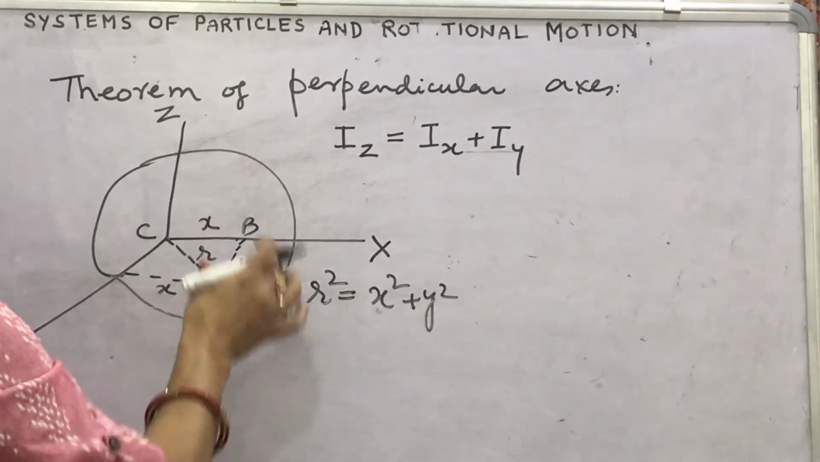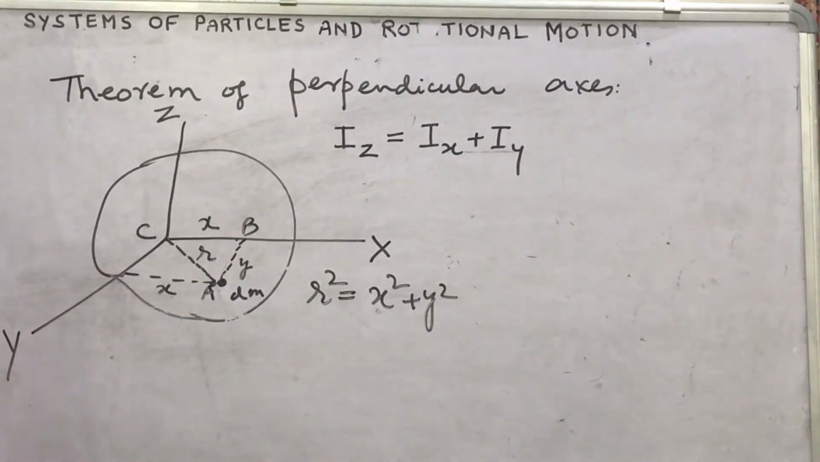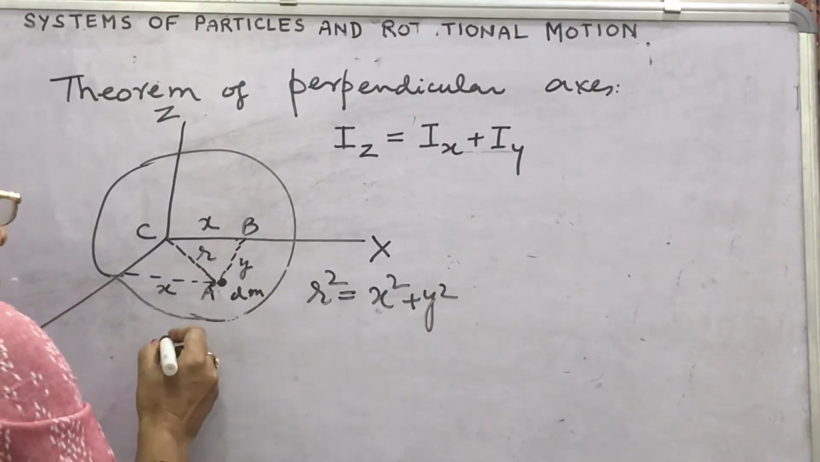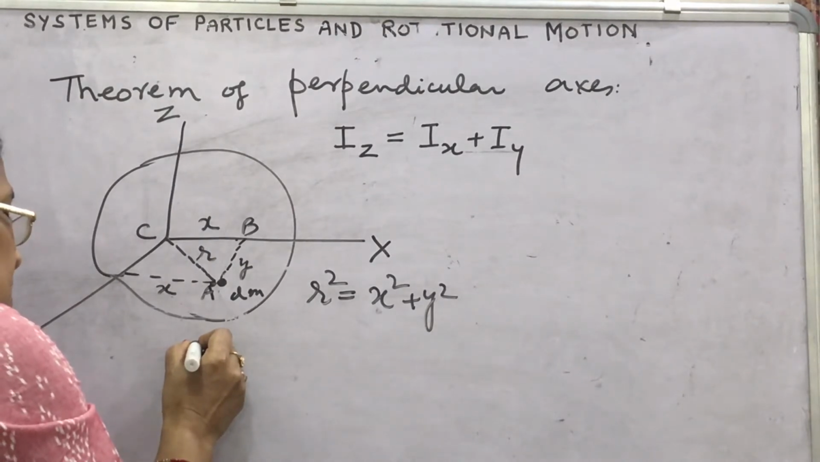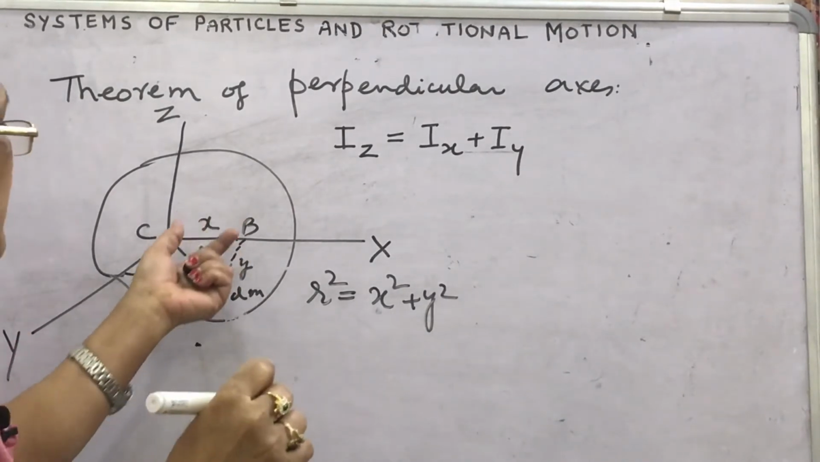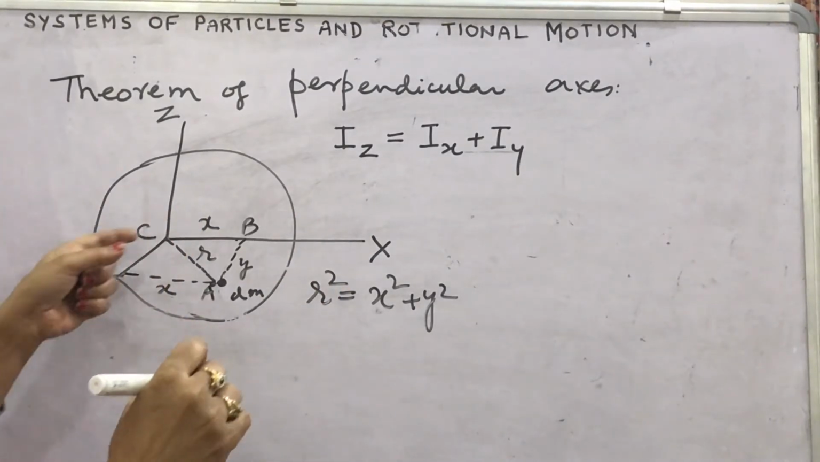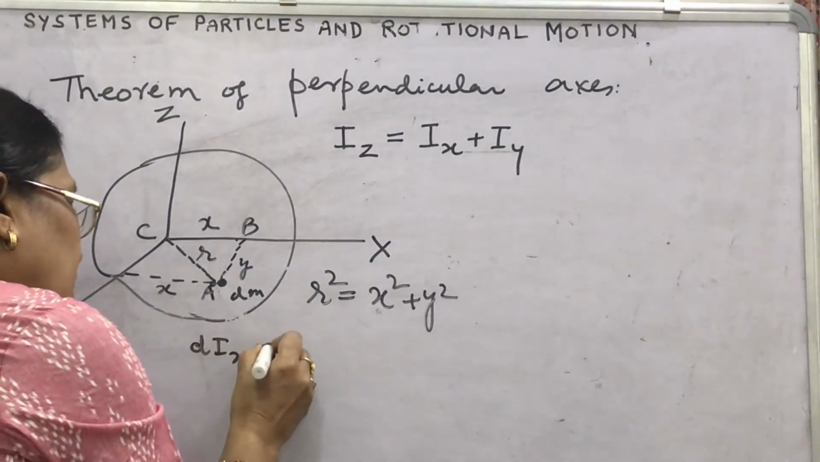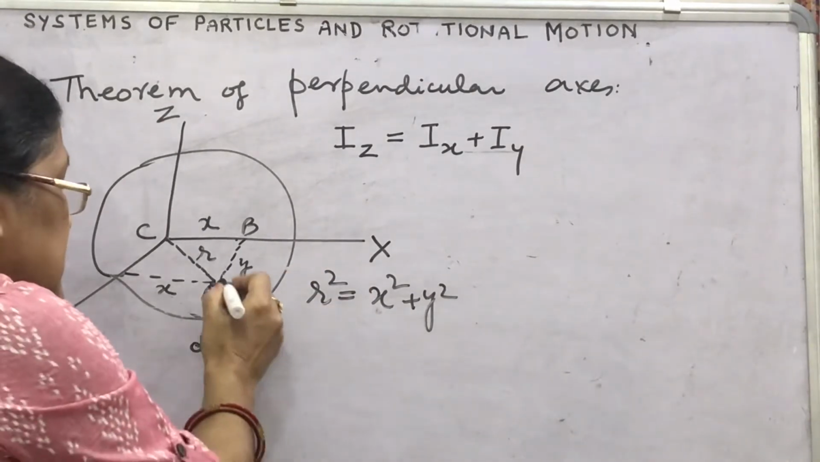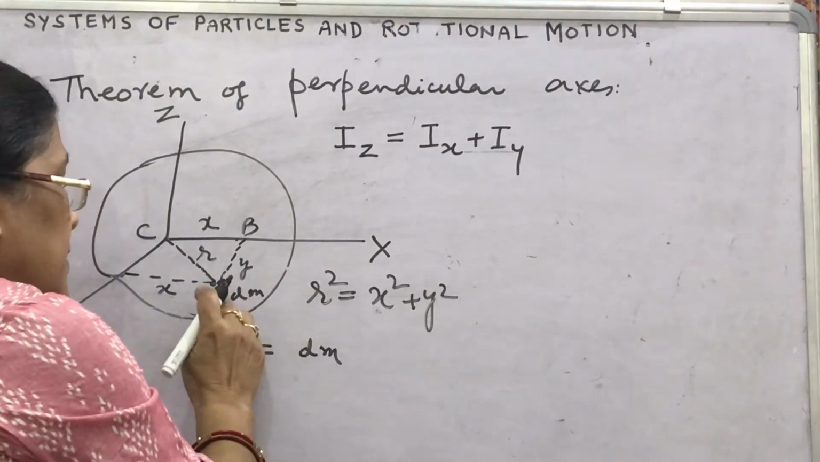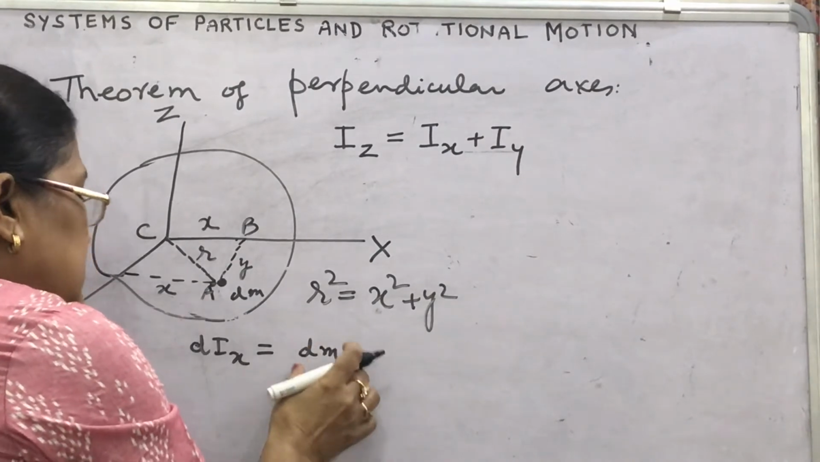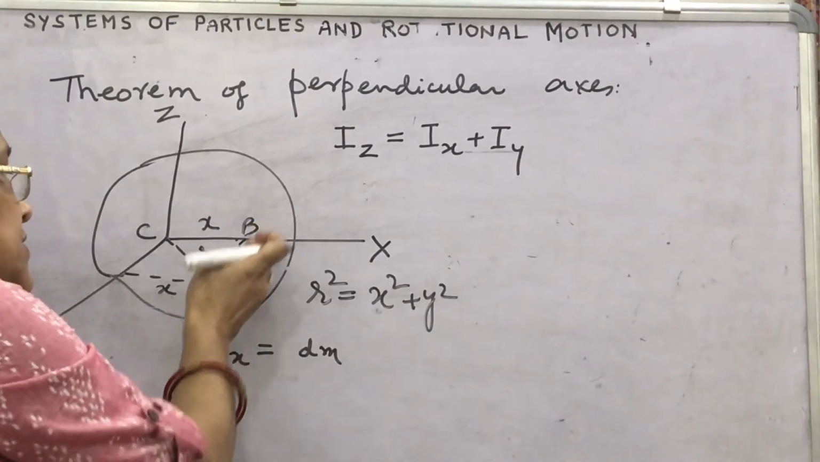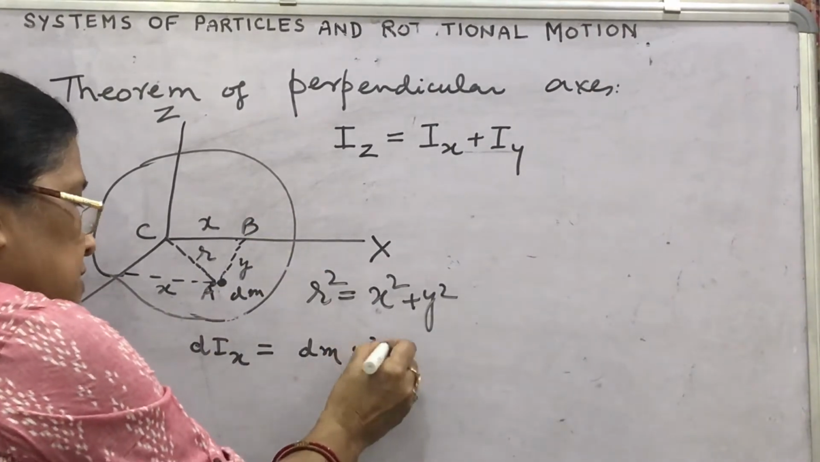Then for the small moment of inertia, you know moment of inertia is mass into square of perpendicular distance. How will you write for this small moment of inertia along the x axis, y axis and z axis? You can write this dIx. Okay, how will you write? m r square, what is here? Mass of the particle dm, and what is the distance of the particle from the x axis? This is y. You will write this y square.